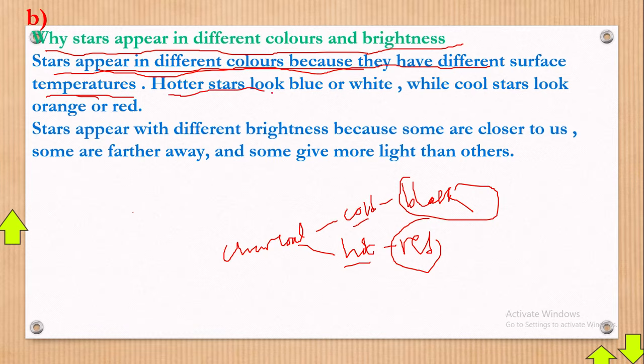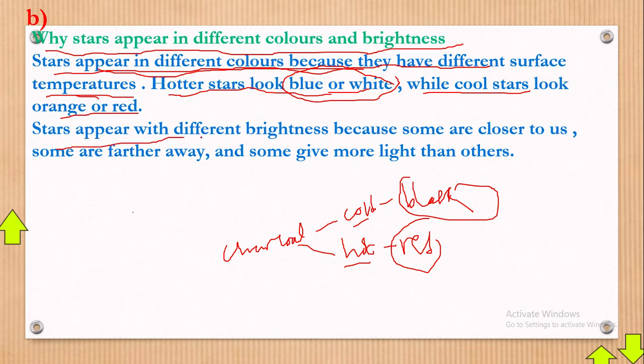So hotter stars look blue, by the way, or white. So a star which is hot looks blue or white. You can look into that. Then cool stars look orange or red. So right away after watching this video, maybe you can look up in the sky if there are stars there. If you see one which is blue, you just know it is hot. Once you see one which is white, you just know it is hot still. If you see one which is orange or red, just know it is cold.